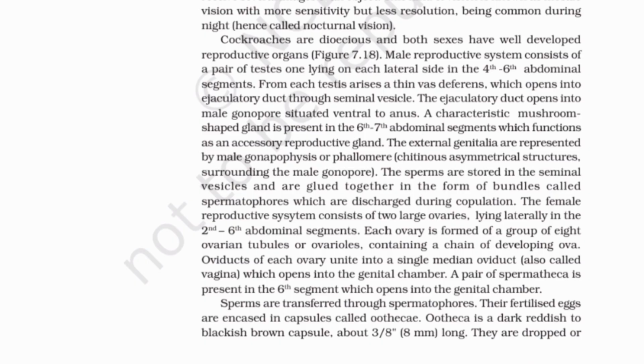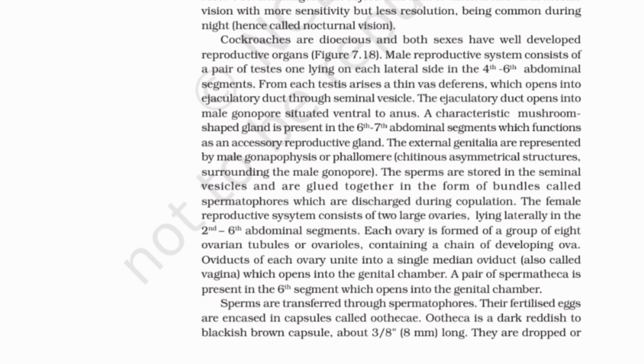The female reproductive system consists of 2 large ovaries, lying laterally in the 2nd to 6th abdominal segments. Each ovary is formed of a group of 8 ovarian tubules or ovarioles, containing a chain of developing ova. Oviducts of each ovary unite into a single median oviduct, also called vagina, which opens into the genital chamber. A pair of spermatheca is present in the 6th segment, which opens into the genital chamber. Sperms are transferred through spermatophores. Their fertilized eggs are encased in capsules called oothecae. Ootheca is a dark reddish to blackish-brown capsule, about 3/8 inch, 8 mm long.